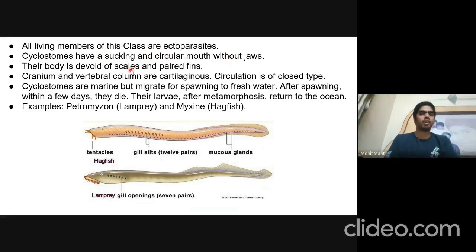Their body is devoid of any scales and paired fins, and the cranium and vertebral column are cartilaginous, and circulation is of closed type. Cyclostomes are mostly marine, but for spawning, they migrate to fresh water, and after spawning, they die within a few days. Their larvae, after metamorphosis, return back to the ocean. Examples are lamprey and hagfish, which are Petromyzon and Myxine.